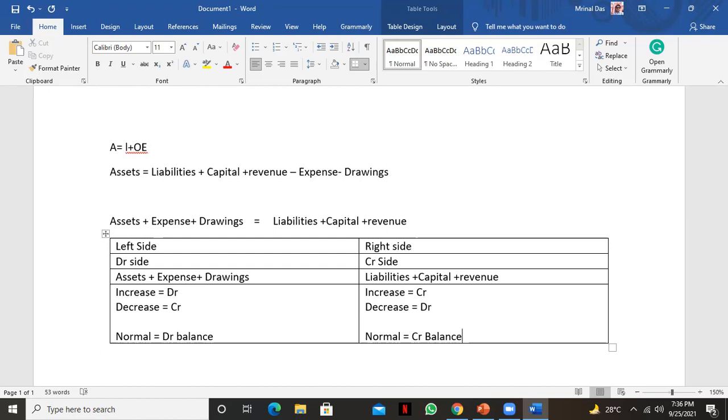So if it is increased, then it is credit. If it is decreased, then it is debit. And they are in the debit side, that means the normal balance will always give you a debit balance. And they are in the credit side or right hand side, so their normal balance will always be a credit balance. Okay, are you clear?